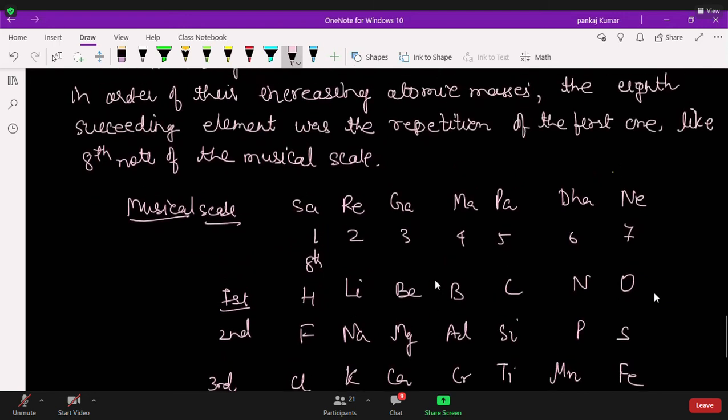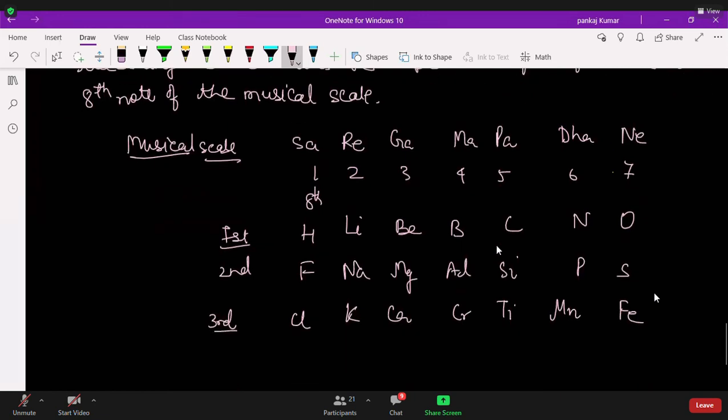Why did it fail? So it works for the lighter elements, but fails for the heavy elements. These are some limitations. Copy this one.